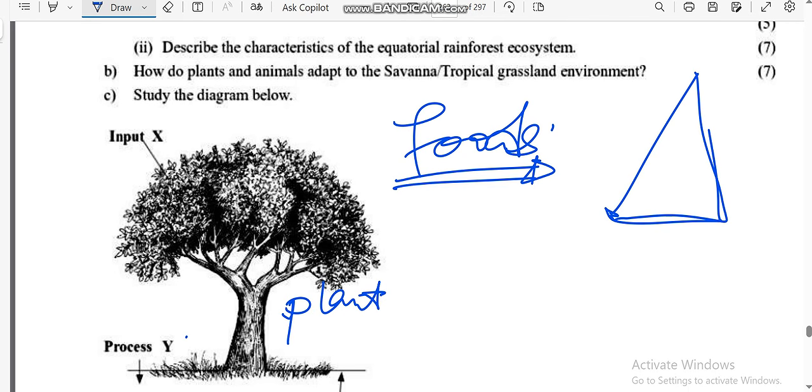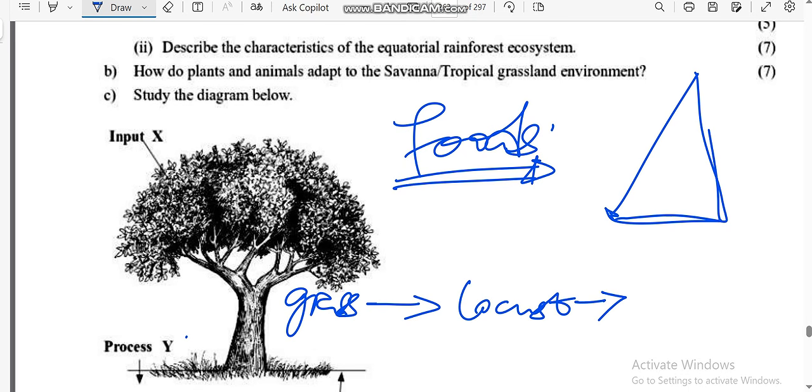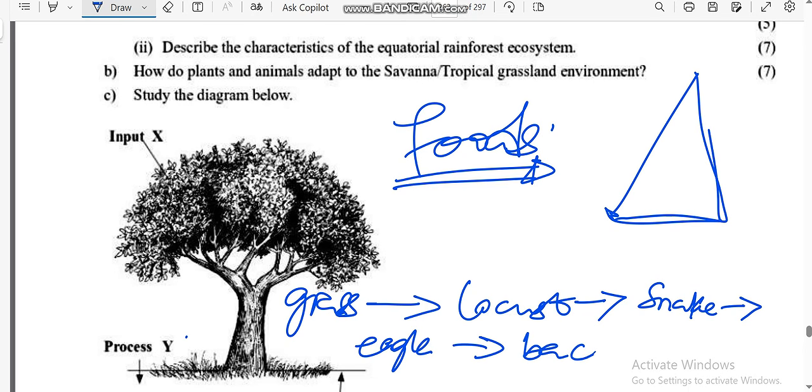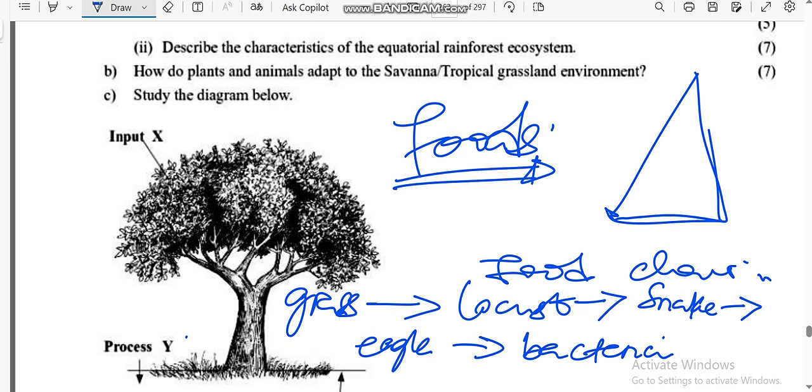Let me just say grass here. This is a food chain: grass is eaten by locust. Locust eaten by snake. Snake eaten by eagle. Eagle eaten by bacteria. You see, I can also represent the same information yandanyora on a food chain per food web. Kana kuti ndogona kuirepresenta futi pa food pyramid iri.